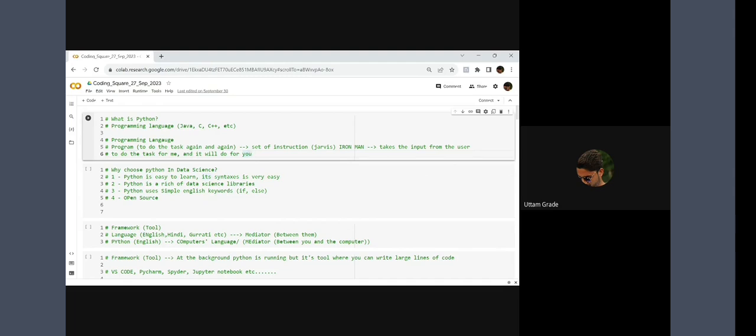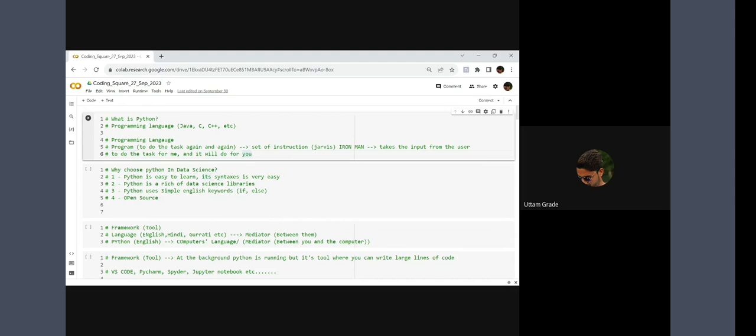Why is Python so popular nowadays? Because Python can be used for data science and AI. It's very easy to learn. It has multiple libraries and multiple functionalities. You can learn it in a very fast way. Even a 10th or 12th standard person can easily learn that concept. And again, it's open source, isn't it?